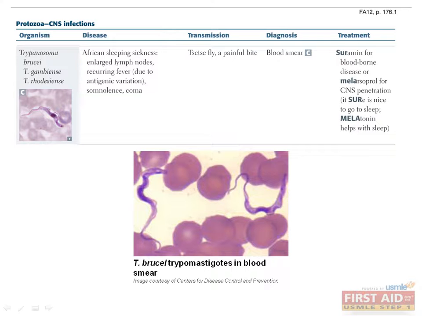African sleeping sickness is caused by our third protozoa, Trypanosoma brucei, which includes 3 subspecies: Trypanosoma brucei, Trypanosoma gambiense, and Trypanosoma rhodesiense. In African sleeping sickness or African trypanosomiasis, the protozoan invades the lymphatic system, causing enlarged lymph nodes, which are often tremendous in size. Recurring fever due to antigenic variation is also seen. Left untreated, the infection can enter a second phase characterized by severe somnolence, fatigue, and even coma. Therefore, remember this protozoan causes sleeping sickness and is endemic to sub-Saharan Africa. Trypanosoma brucei is transmitted by the tsetse fly, which is known for its painful bite.